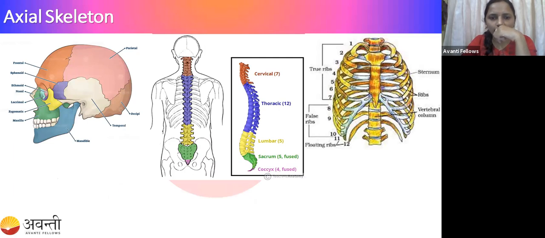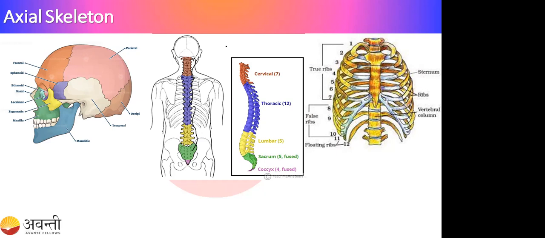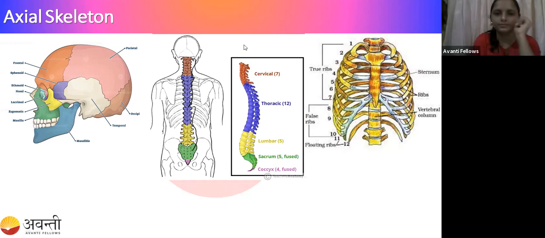Here you can see the vertebral column, right? Can you tell me where the vertebral column is situated, on the ventral or the dorsal side? Guys, can you tell me? Mayuri?